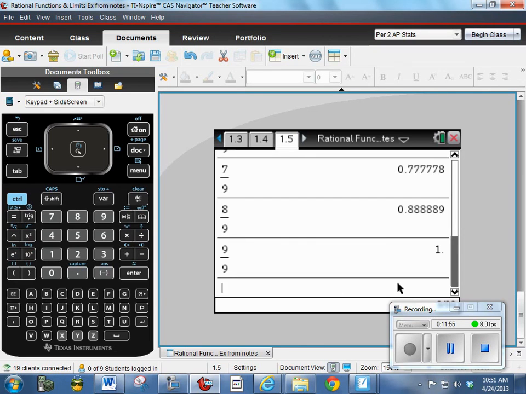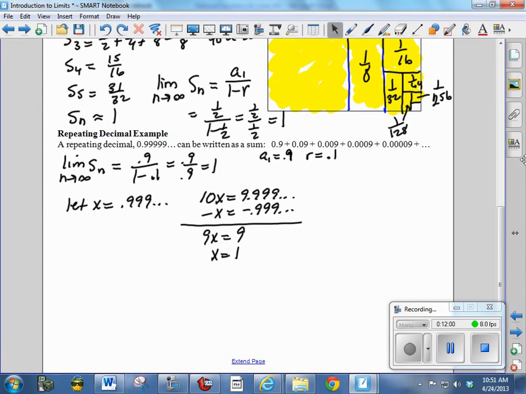Interesting. Okay. So we have shown in several different ways that 0.999 repeating is actually equal to 1. Now these examples are why limits are so confusing, because in our mind we want to say, well, it's almost 1 but not quite. But we're saying if you take something to infinity, it actually equals something. Okay, that's the end of part 1. We'll do some more examples on part 2.